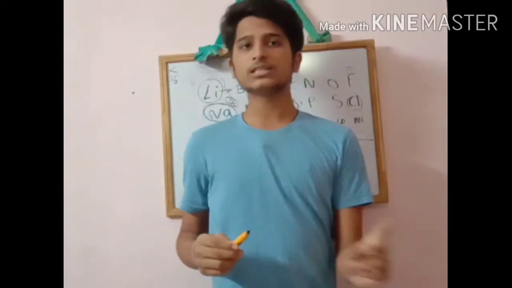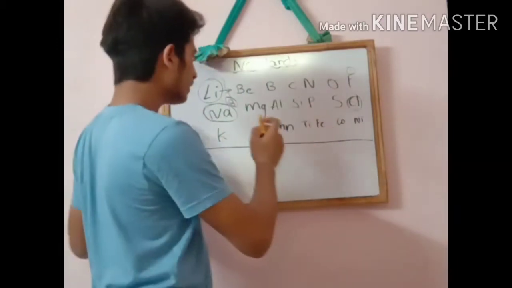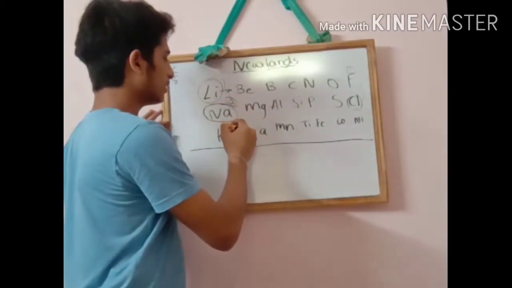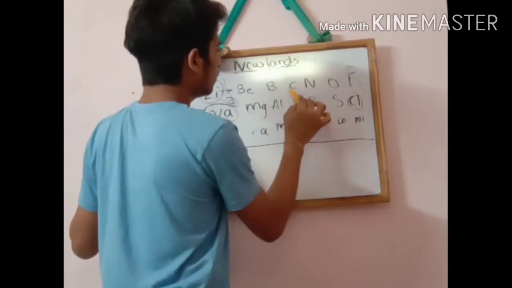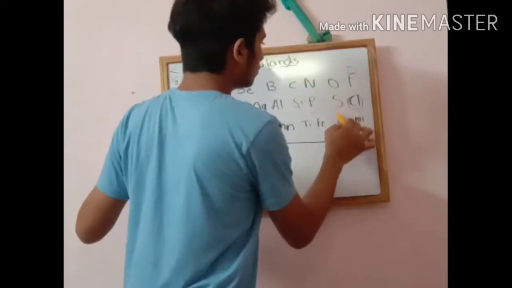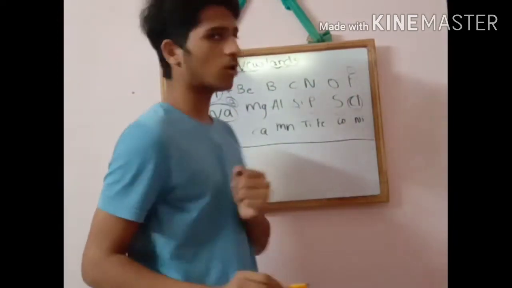And one of the major demerits, friends, is this. We understood that lithium, sodium, potassium are showing similar properties. Beryllium, magnesium, boron, aluminium, carbon, silicon, nitrogen, phosphorus, oxygen, sulfur, these elements are all showing similar properties.